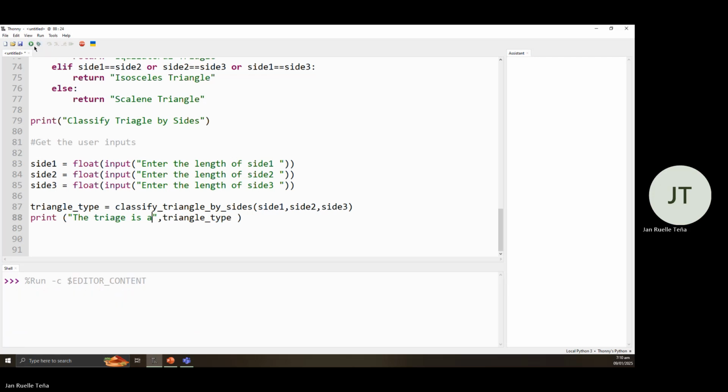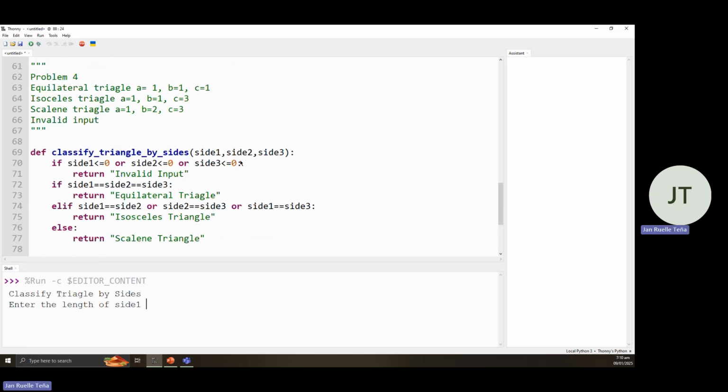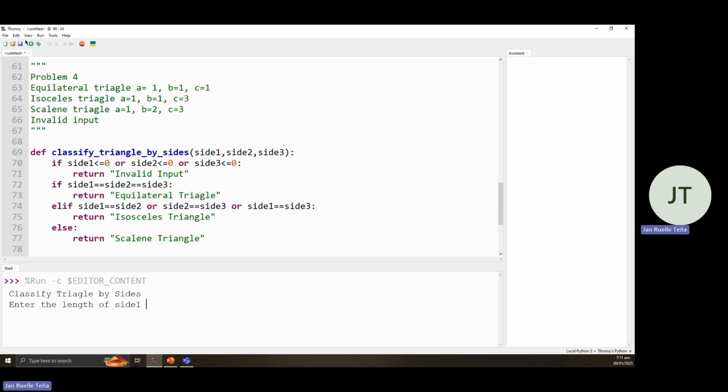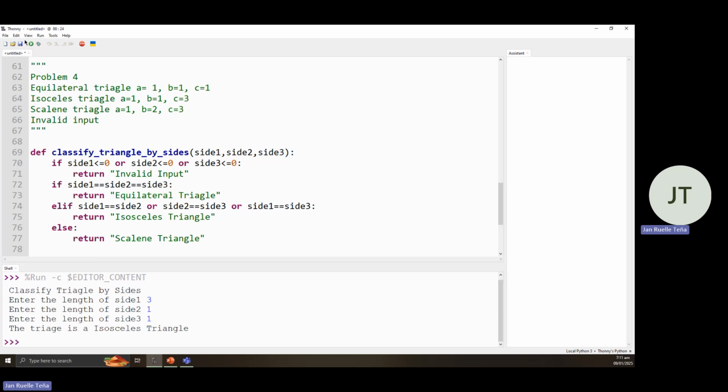Okay. Then let's try isosceles. 1, 1, 3. So 1, 1, 3 is an isosceles, since side 1 and side 2 are equal, then side 3 is different. So let's try if it is a different side. Okay, 3, 1, 1. So therefore it is an isosceles triangle.